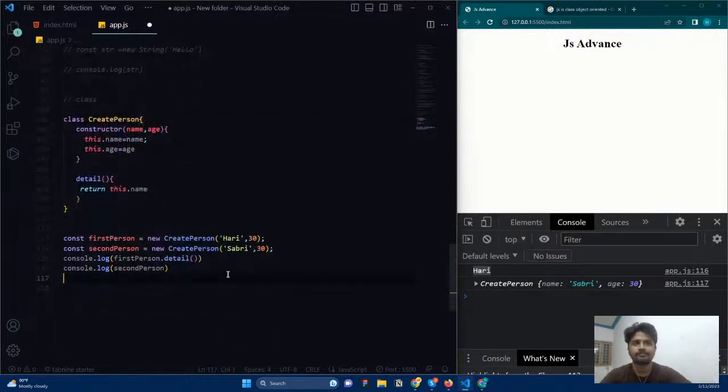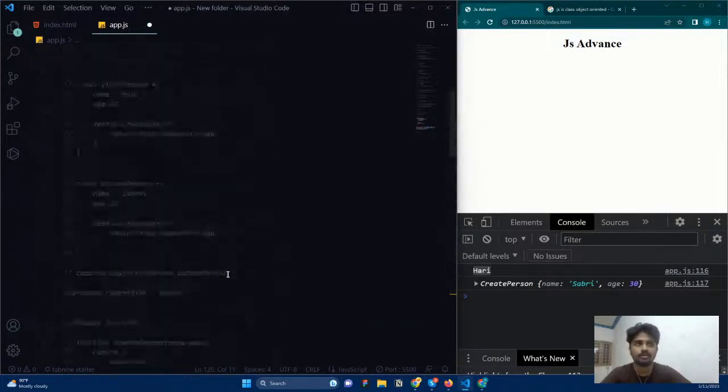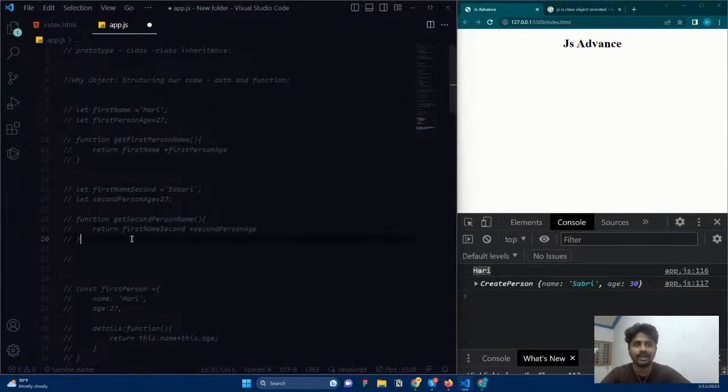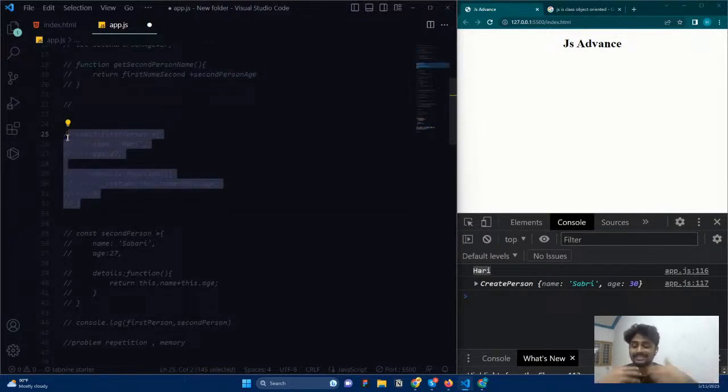And here one more problem is prototype inheritance. Remember that we are not going to take prototype inheritance now. We stopped here itself. So remember where it all started. It all started when I wrote procedural programming. I need to group things. It all started when you want to write the same syntax repeatedly, again and again. I need to reduce the repetition work and I need to save the memory. Right, so these two things.